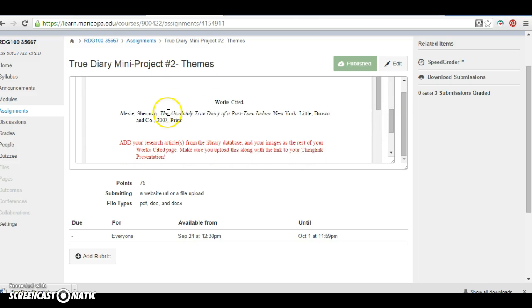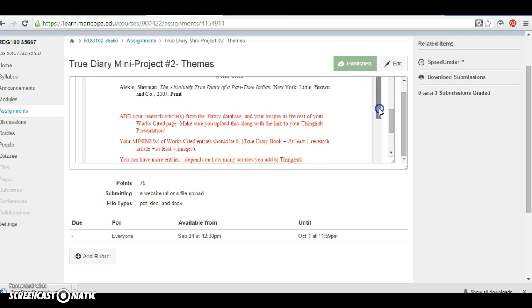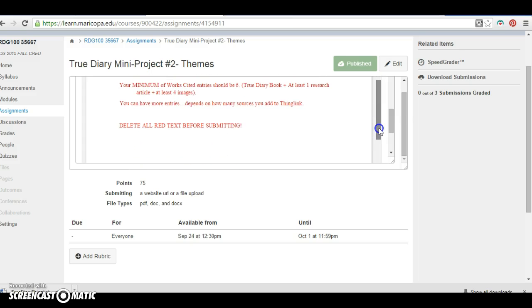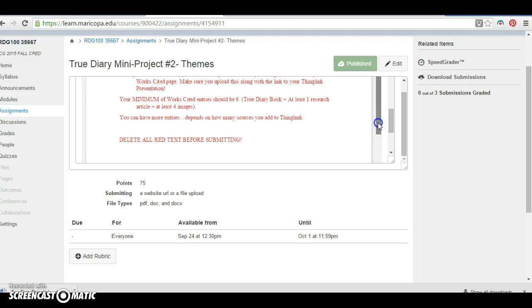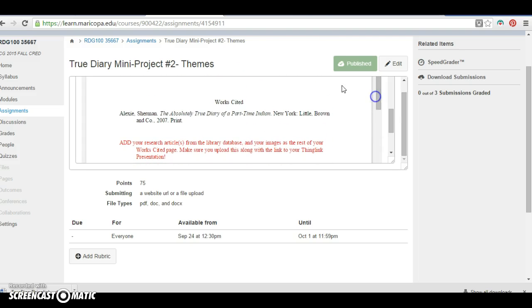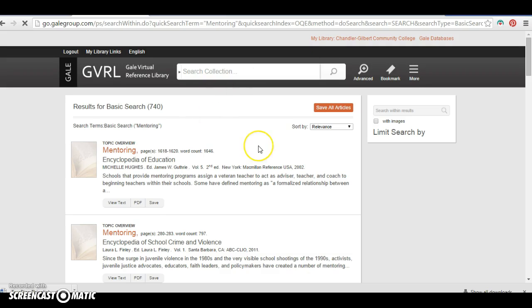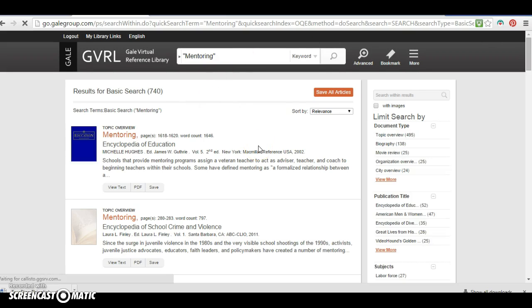I've already dropped the Absolutely True Diary of a Part-Time Indian into the works cited for you, and then you need to add your research article and then the images that you use, okay? And then you delete all the red text, you save it, and you upload that as well. Okay, so my mentoring is still searching. I'm going to search that again. There we go. Okay, so now we've got some mentoring articles.